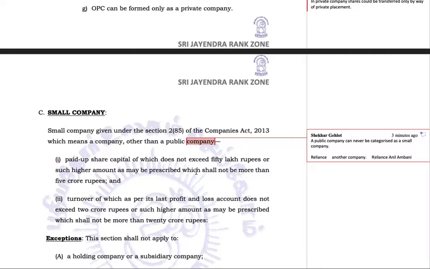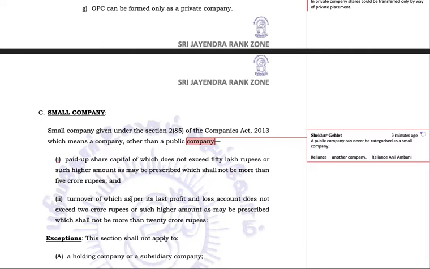And this is one of the conditions we discussed about the one person company, which stated that if a one person company wanted to convert itself into any other company, it should have a paid up share capital of not more than 50 lakh rupees. So this threshold is kept here for the small company as well. Any private company with paid up share capital not exceeding 50 lakh rupees will qualify as a small company.